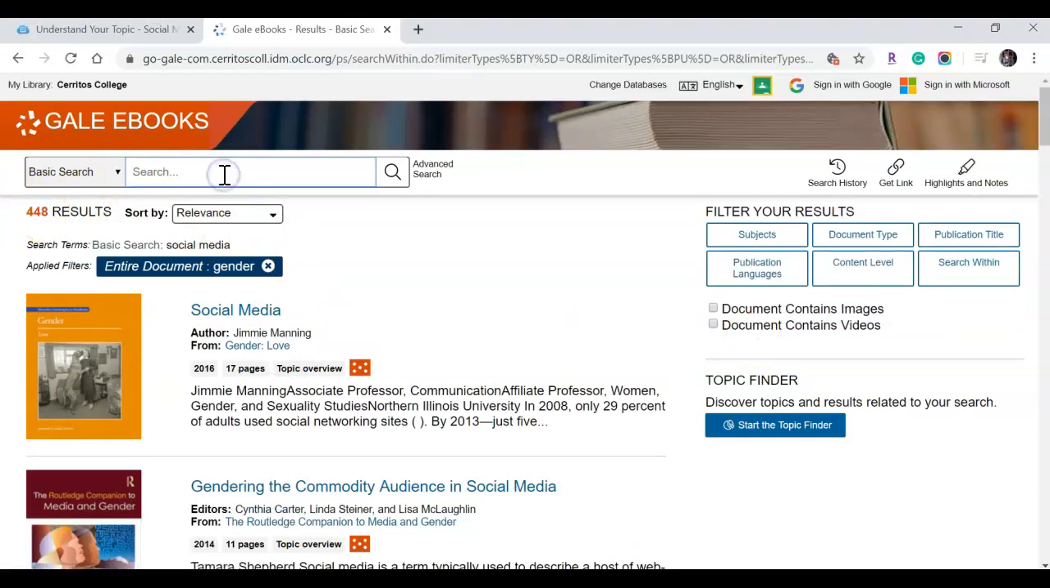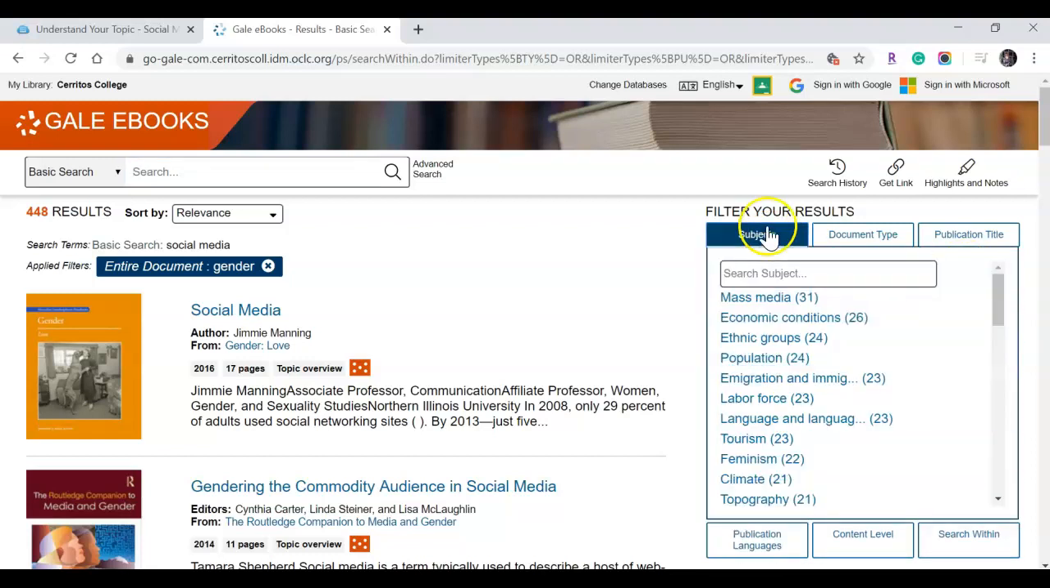Now you could try adding those terms into your search here, but using that search within feature is more effective because then you're limiting it to subject terms or keywords that have been mentioned in the article itself. So usually search within is more effective. You can also limit by subject term. So if you haven't yet narrowed down social media, let me get rid of gender really quickly.